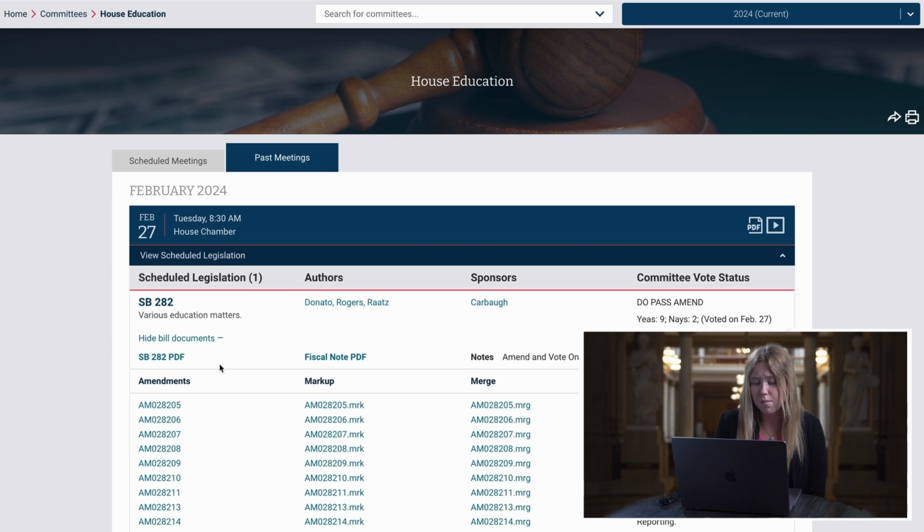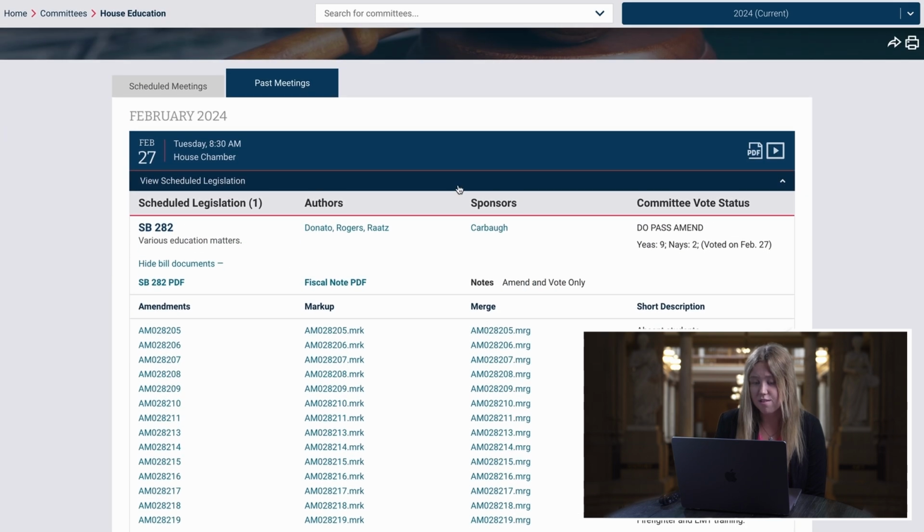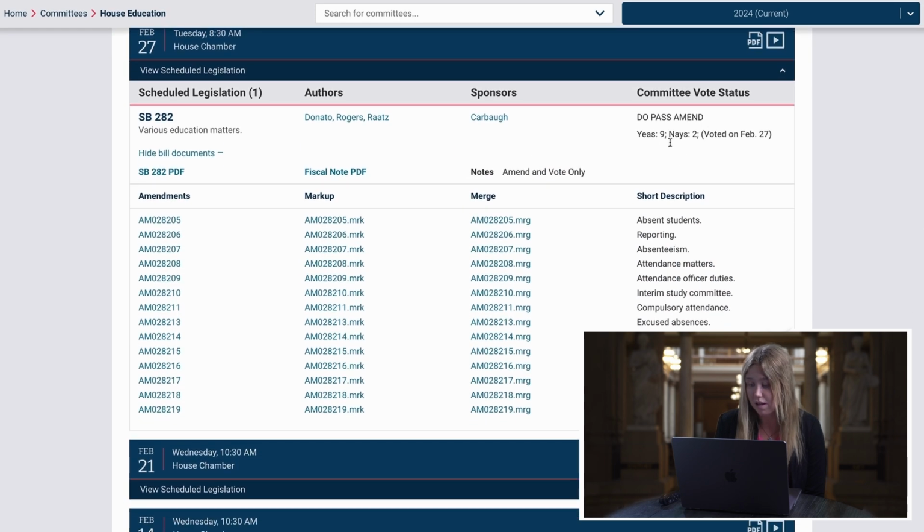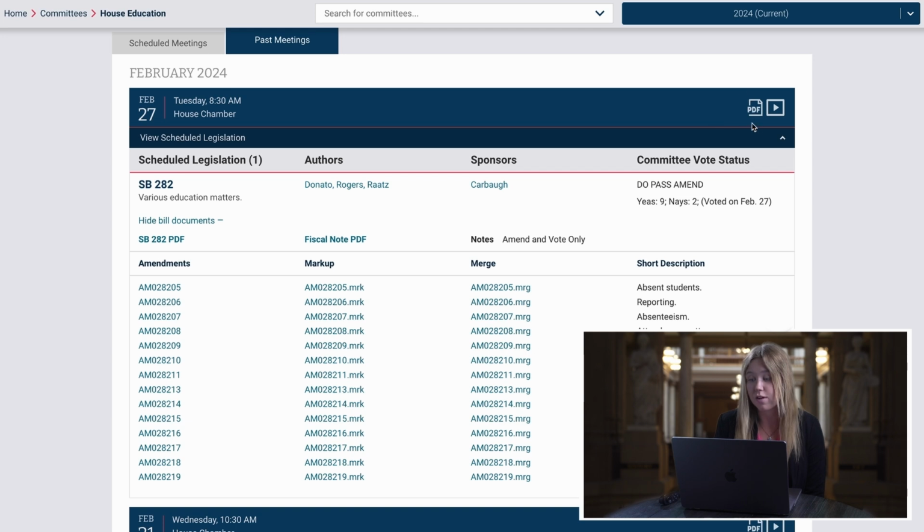If you show bill documents, it will have a list of the amendments, the authors, the sponsors, and the committee vote status. And again, we can also look at the PDF view of everything we just discussed up here, and then we can also watch the corresponding video. Now let's look at some of the other committee resources.